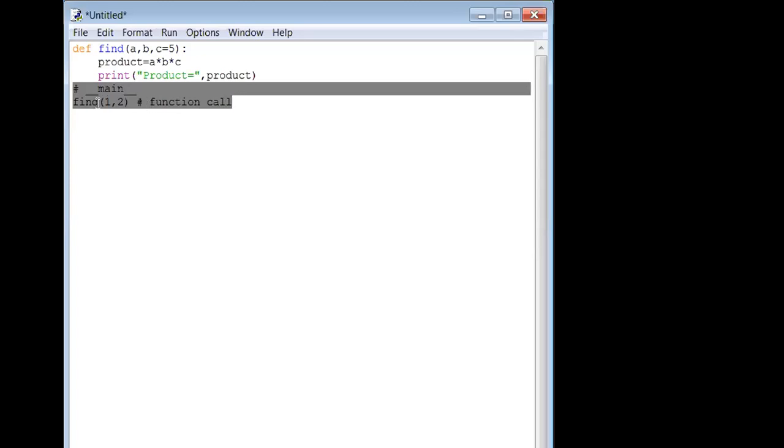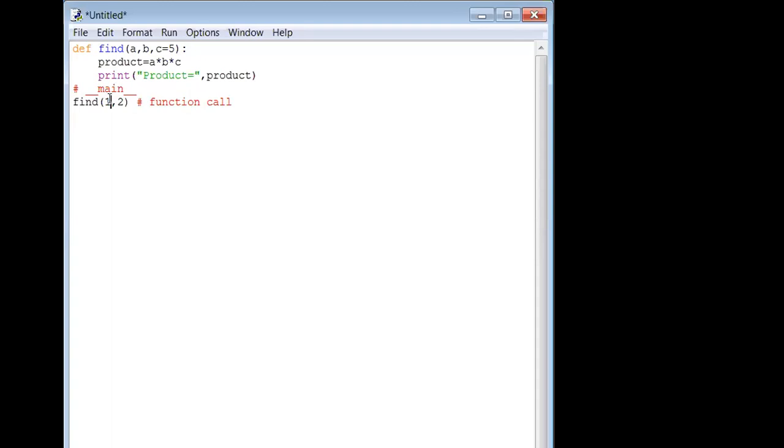So I called the function, and as part of the function call, I pass two arguments only, 1 and 2. So 1 will be passed to A, and 2 will be passed to B, and C will take a default argument. This is the default argument. And what are actual arguments? Terminology, don't get confused. So many names are coming. Where I am writing default argument, where I am writing actual argument, where I am writing formal argument, try to understand.